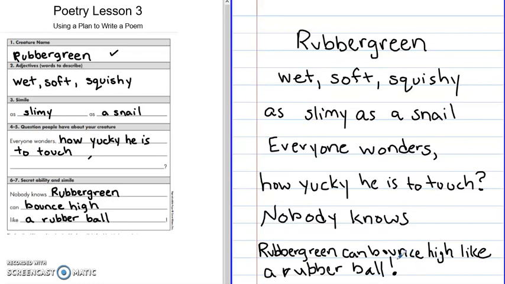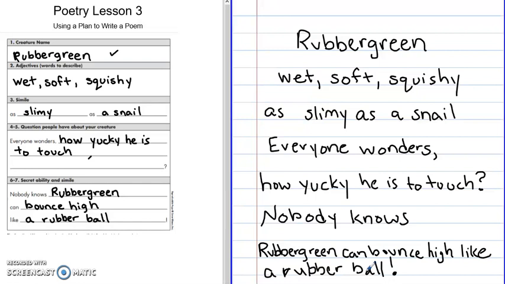So now I've used my plan to write my poem. I'm going to read over my poem one more time. Rubber Green, wet, soft, squishy, as slimy as a snail. Everyone wonders how yucky he is to touch. Nobody knows Rubber Green can bounce high like a rubber ball.